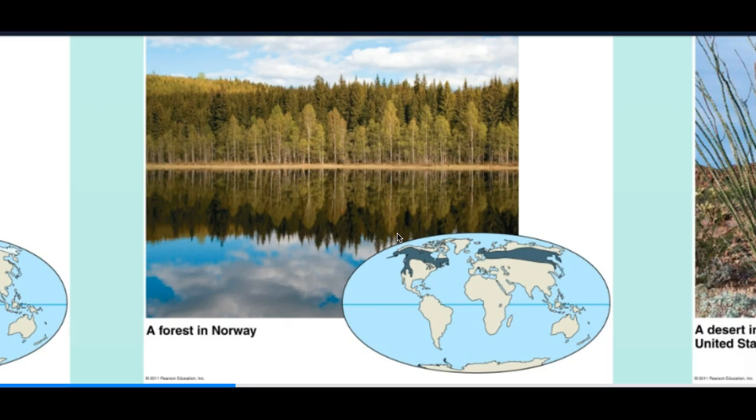The second one, a forest in Norway, is an example of a conifer forest. A conifer forest usually has a long, dry winter. Precipitation varies depending on what part of the continent it's at, but in general, there's a pretty good amount of precipitation. And because these areas are close to the North Pole, the ground is often frozen, which restricts the amount of biodiversity. There are a lot of Christmas tree-shaped trees around this area. This is actually the largest terrestrial biome around the Earth.